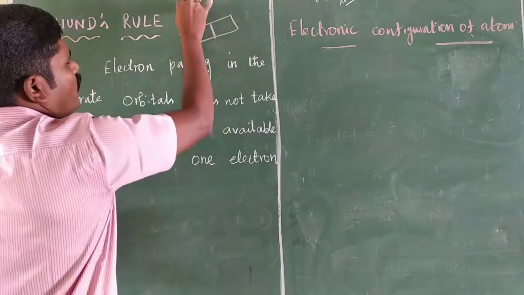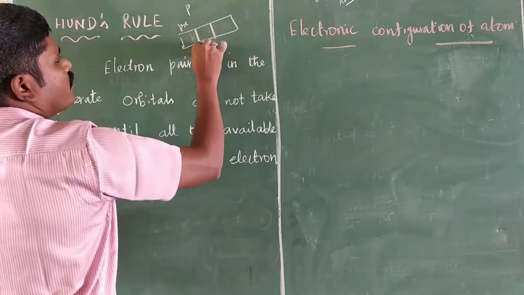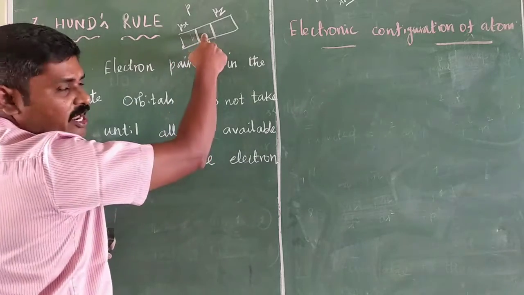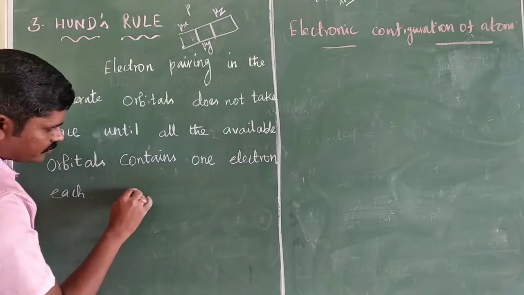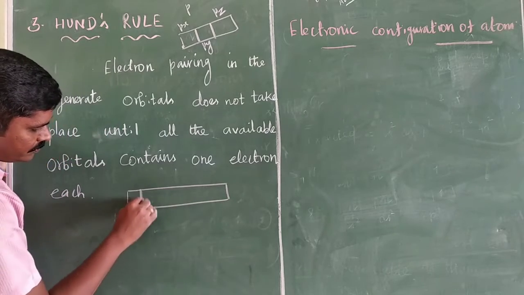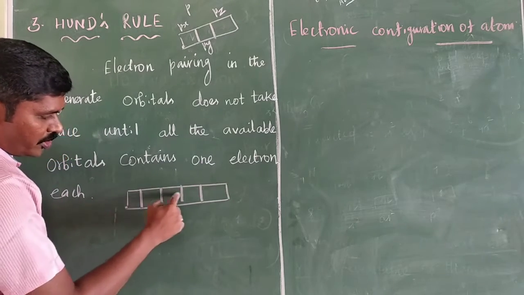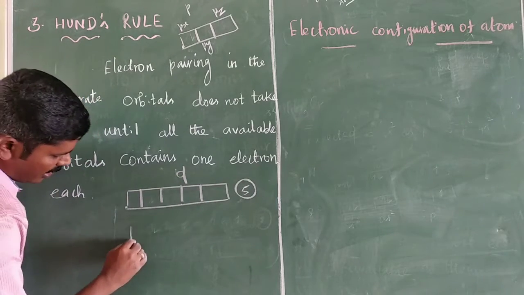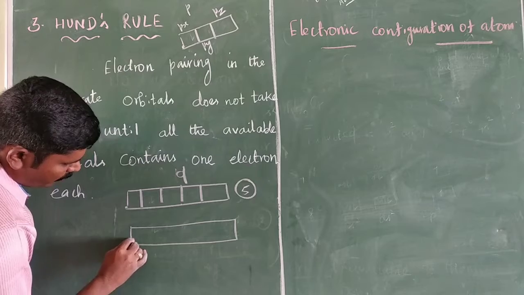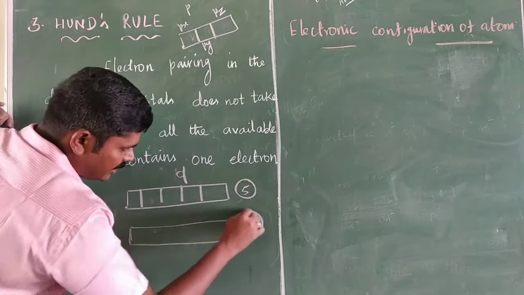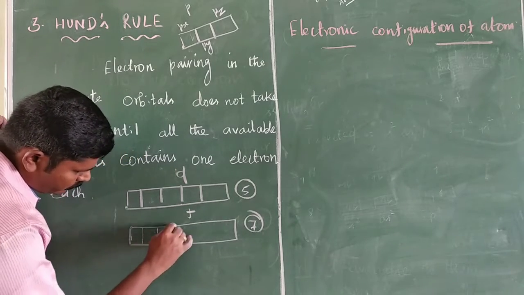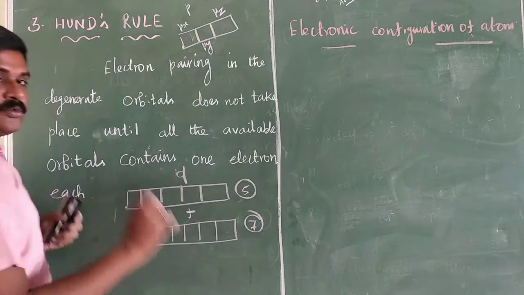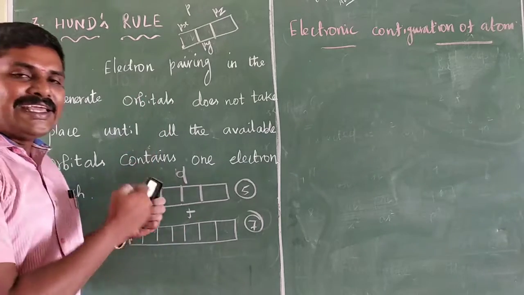In the p orbitals, Px, Py and Pz are three degenerate orbitals. There are 5 degenerate orbitals in d orbitals and 7 degenerate orbitals in f orbitals, 1, 2, 3, 4, 5, 6 and 7.